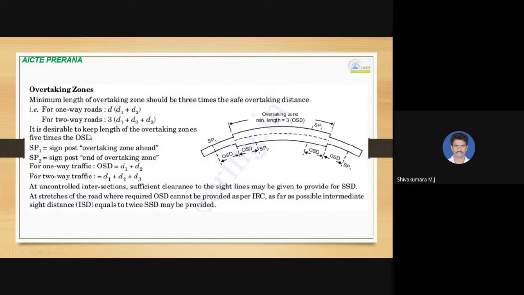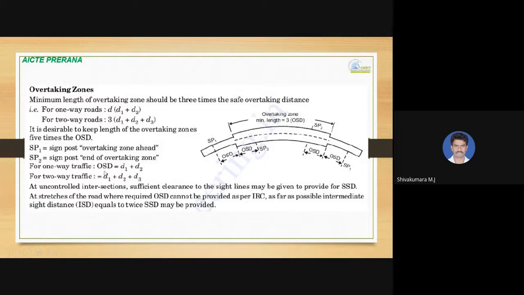It is desirable to keep the length of overtaking zones 5 times the OSD. In some restricted places or for lack of space, you can reduce it to 3 times the OSD. And signposts SP1 and SP2: where the overtaking zone is coming, at that point SP1 can be posted, and where the overtaking zone is going to end, at that place SP2 can be posted.